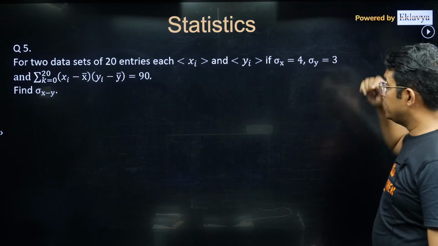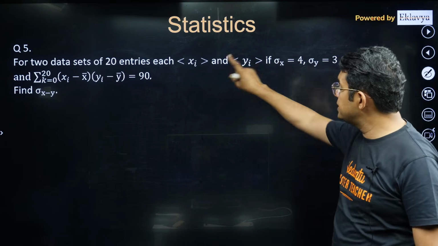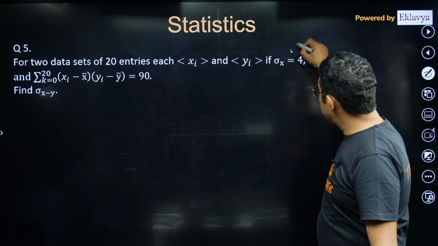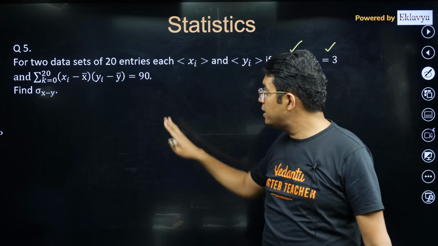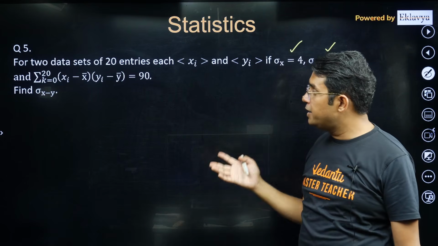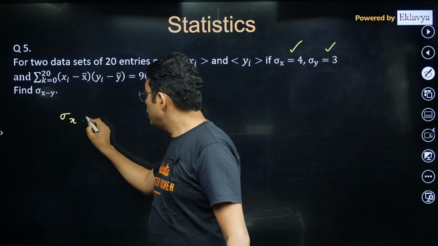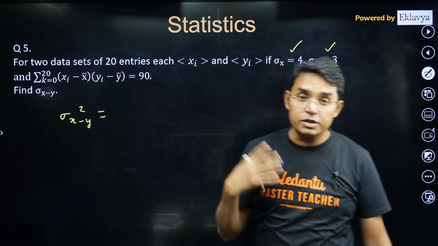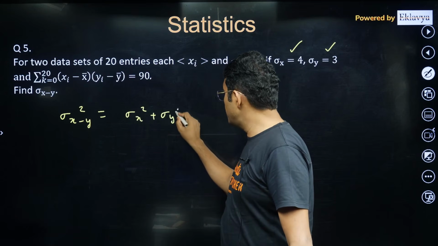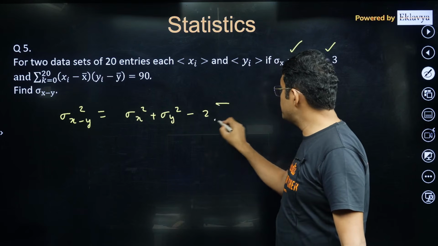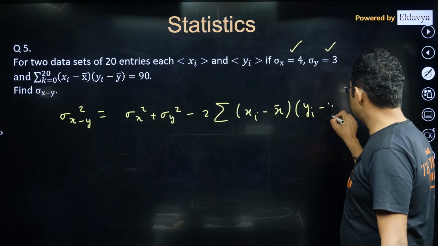Now one more question, and let me try to do a little better this time. Two data sets with 20 entries each. One is X, one is Y. The standard deviation here is 4, the standard deviation here is 3, and you are given summation of xi minus x bar into yi minus y bar is equal to 90. Then they are asking sigma x minus y. I think you remember the formula, or if you don't remember, just understand the concept, how it is coming. It will be equal to sigma x square plus sigma y square minus 2 times summation of xi minus x bar into yi minus y bar.